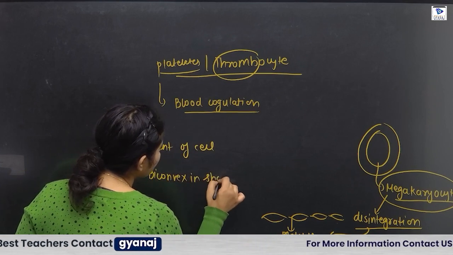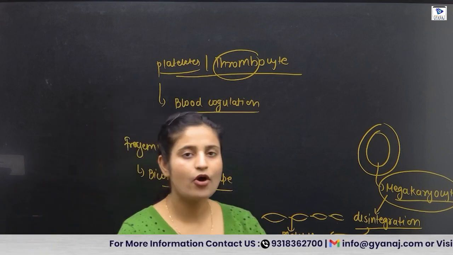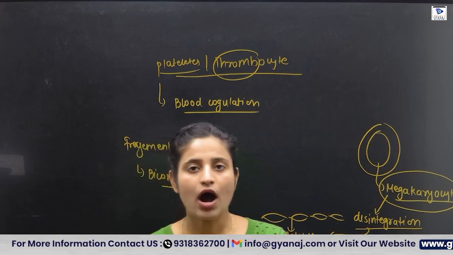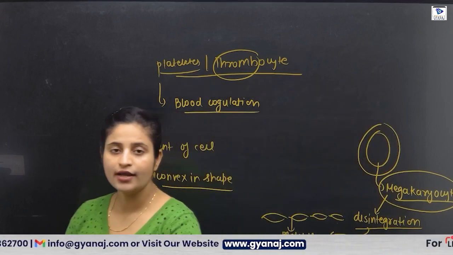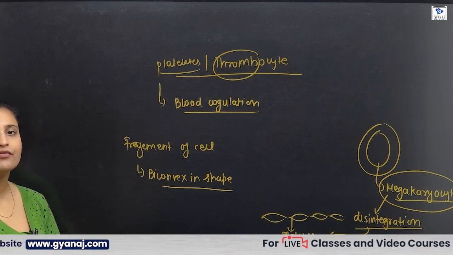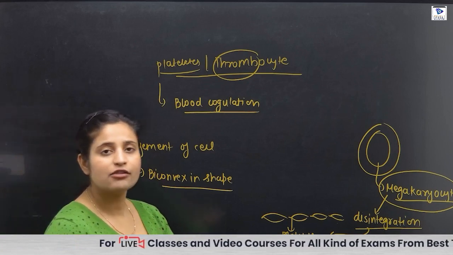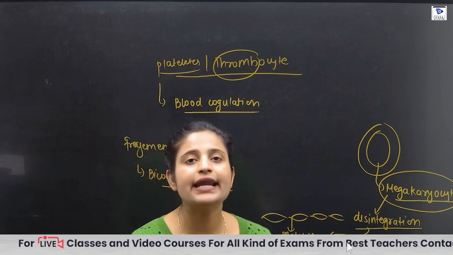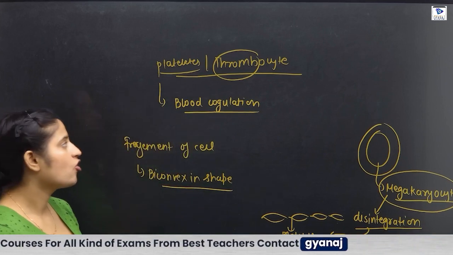When somebody has an injury, after that you will see the scab on your body, which stops the bleeding. How this scab is formed, the entire blood clotting mechanism, we will discuss in our next video. At the site of injury, platelets release platelet-derived growth factor, which is responsible for the process of coagulation.